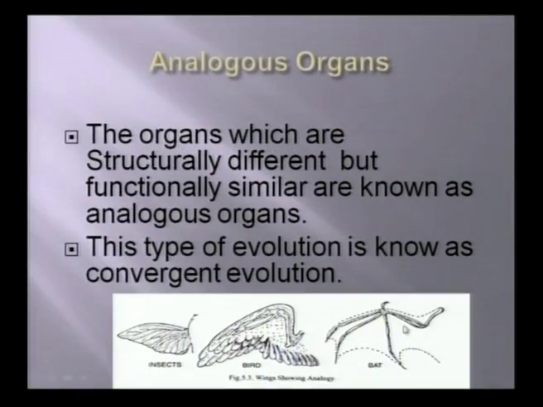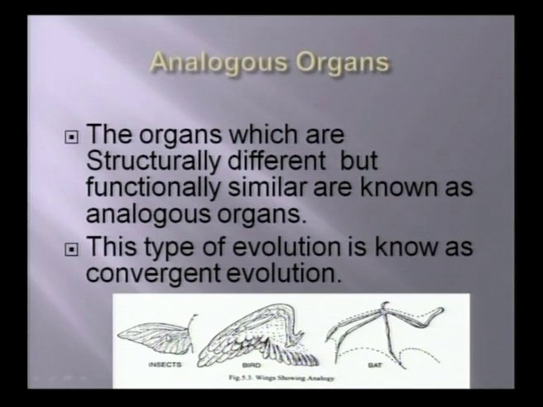If you observe here, friends, there are some types of wings. This is the wing of an insect, a bird and a bat. These have different structures, right friends? Okay, got it? They do similar work.